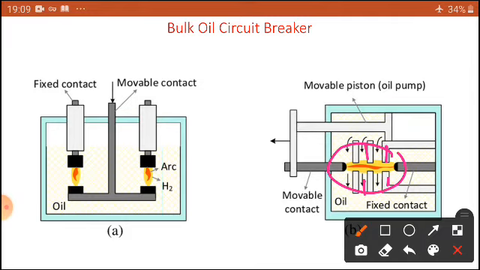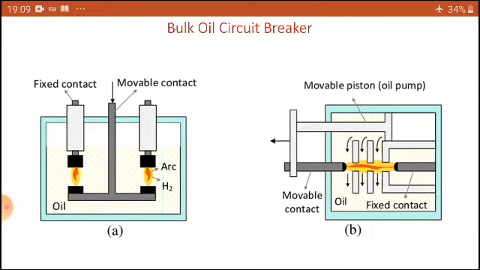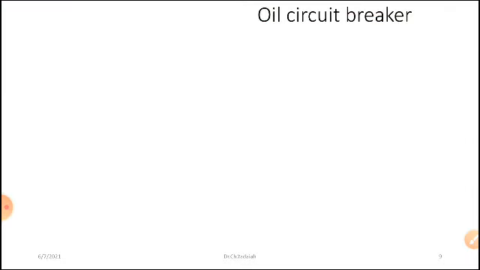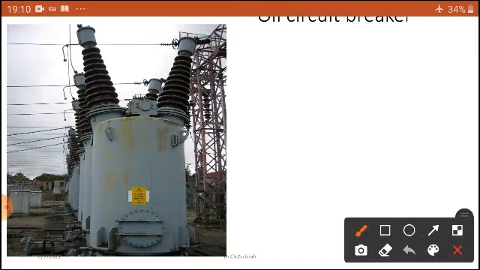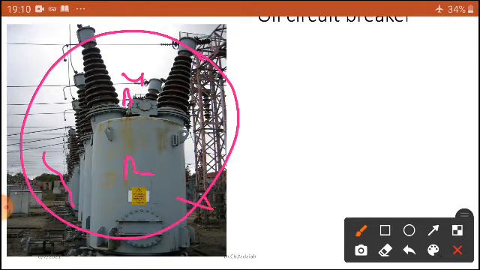Okay, so let us see, our topic today is the minimum oil circuit breakers. You can see the big size, how the BOCB, single phase by phase, is converted into only a simple one. You can see this figure. This is the BOCB, bulk oil circuit breaker, to operate the circuit. Here you can see the R phase, Y phase and B phase. So the three are made into a simple one.